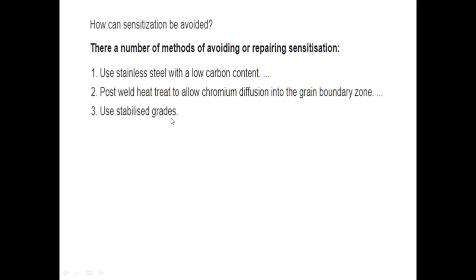And use a stabilized grade. Different types of grades of the alloy are present, so to avoid sensitization, we need to use a stabilized grade. Those grades are stabilized in nature, meaning the grade does not undergo any change, so a stabilized grade should be used. These are the methods to avoid sensitization.